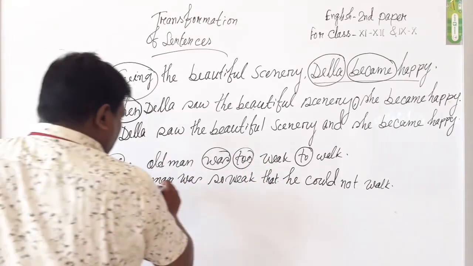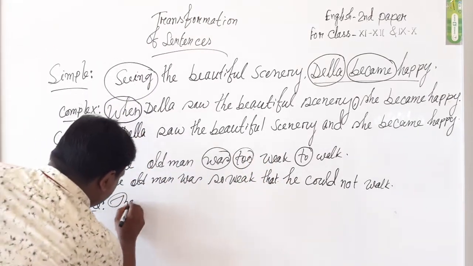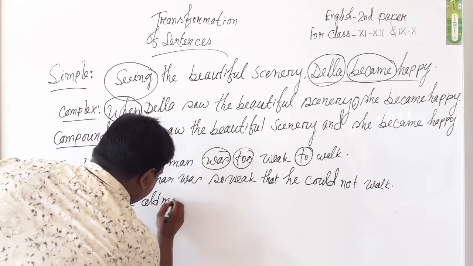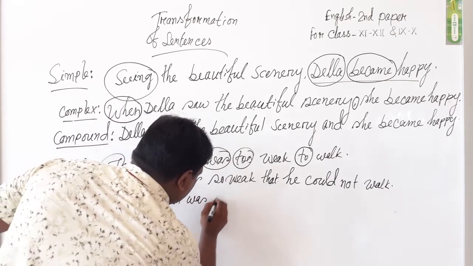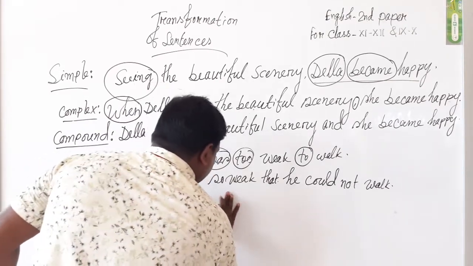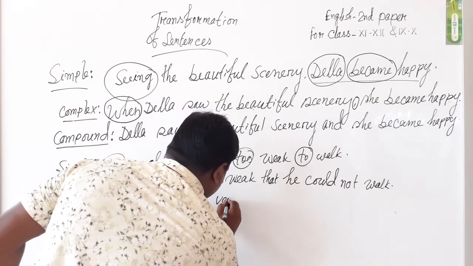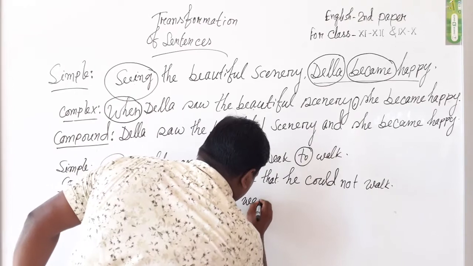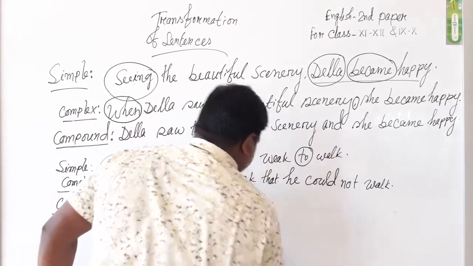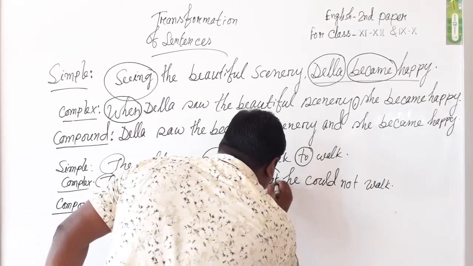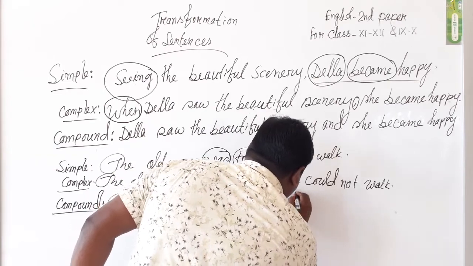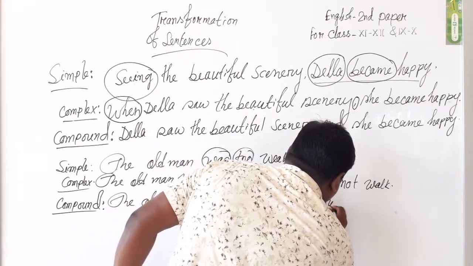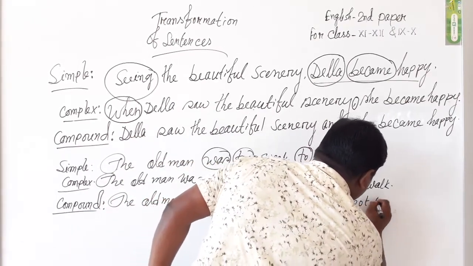The old man was very weak. Instead of so, we can use very. The old man was very weak, and instead of that we can use and: he could not walk.